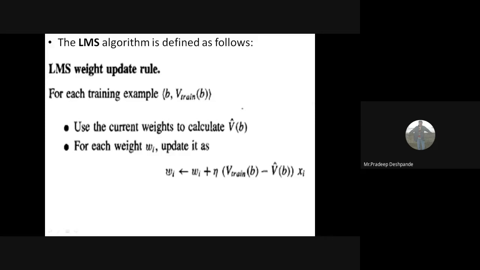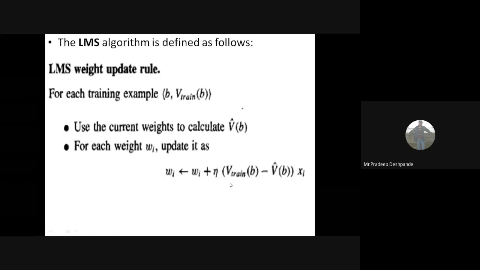Here wi is already given, that is nothing but the current weight. Eta is a constant value which will be given. V_train(b) is the training value, and V cap of b is its approximated value, multiplied by xi. Xi is the current training example's feature value.